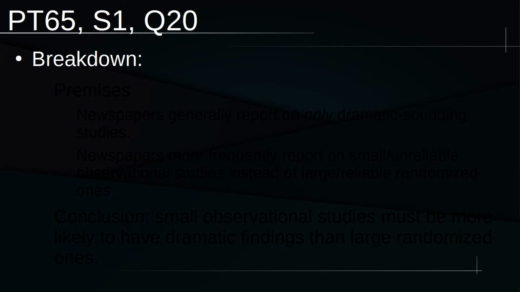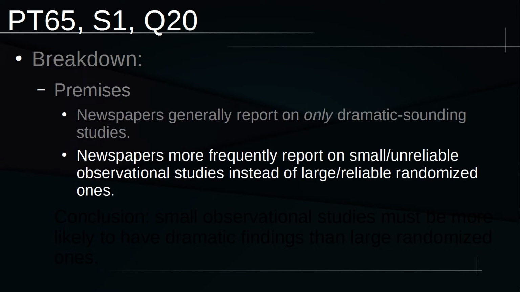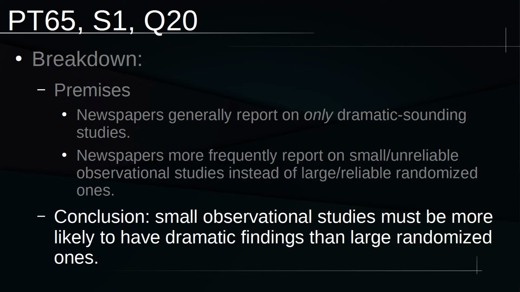So breaking down the argument, we begin, as I generally do, with the premises. Premise 1, newspapers generally report on only the dramatic sounding studies. The second premise, newspapers more frequently report on small, unreliable observational studies instead of the large, reliable, randomized ones. The conclusion is that small observational studies must be more likely to have dramatic findings than large randomized ones do.